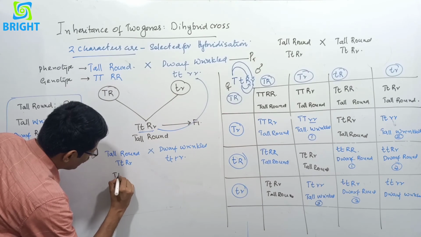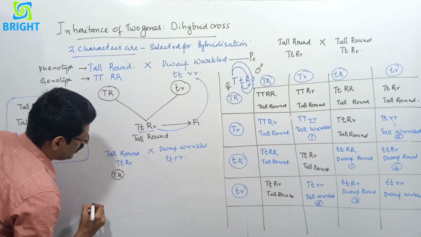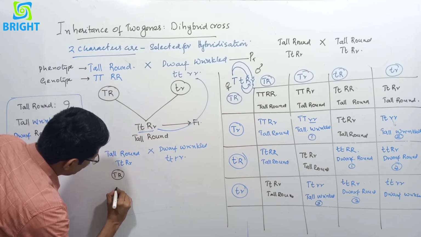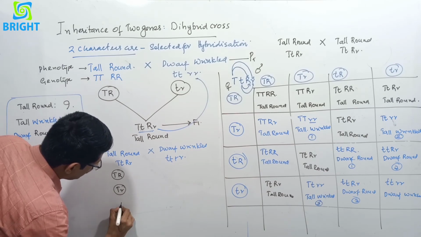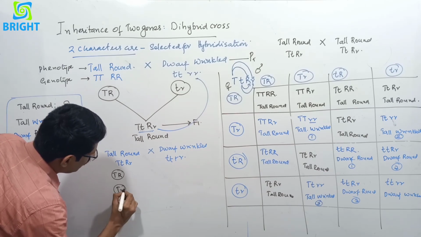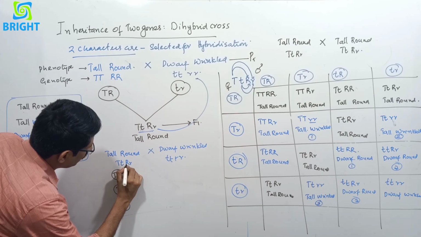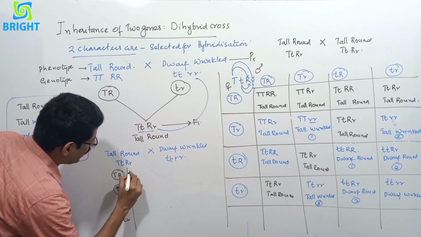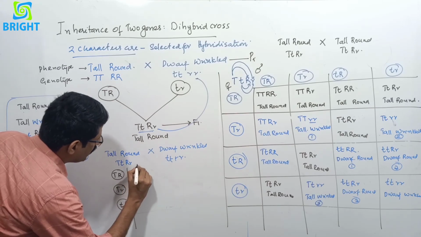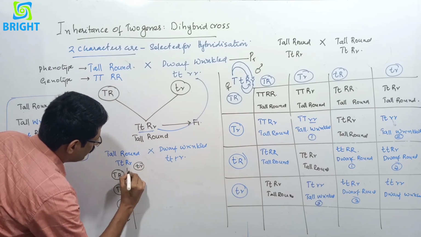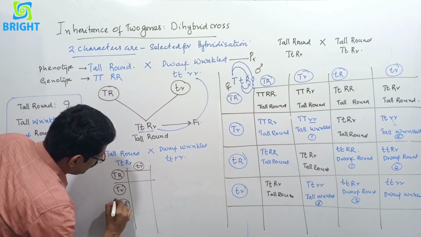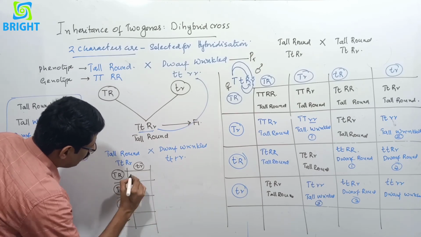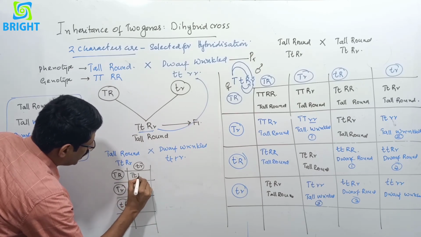Capital T, capital R. Yes. Then the second one is capital T, small r, small t, capital R, and small t, small r. This is the gamete from here. Here only one gamete, small t, small r. So when we cross together, we will get capital T, small t, capital R, small r.